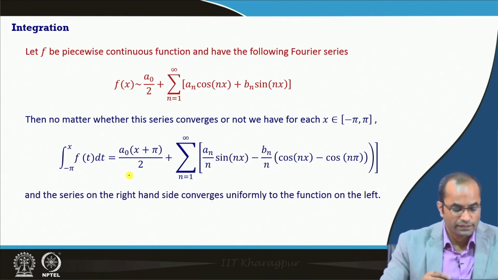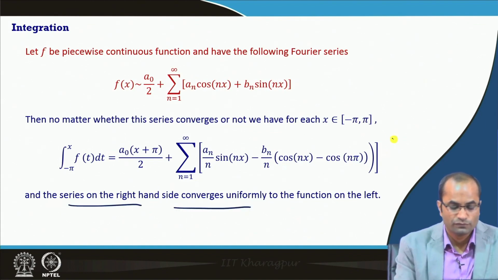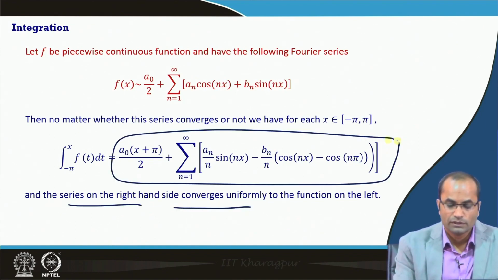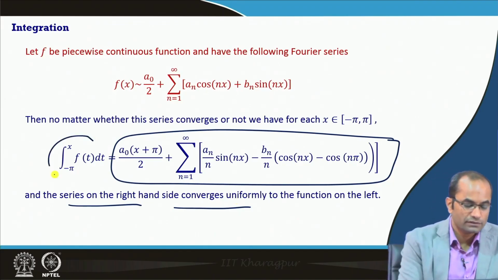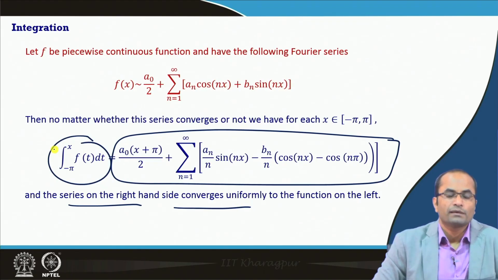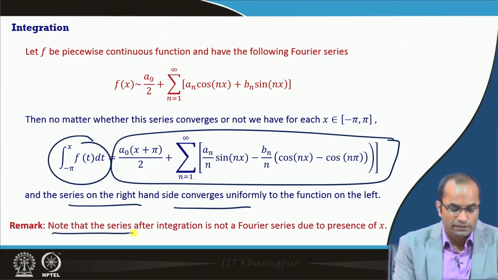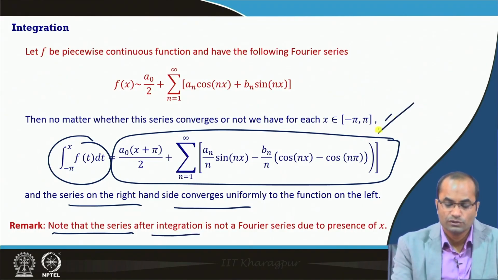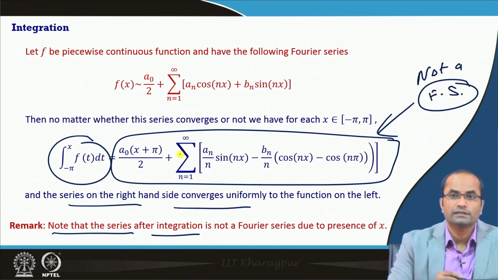What we can also say is that the series on the right hand side converges uniformly. It does not converge just pointwise, it converges actually uniformly to this function on the left hand side. But what is interesting here, and we should note, is that the series after this integration, this new series, is not a Fourier series.